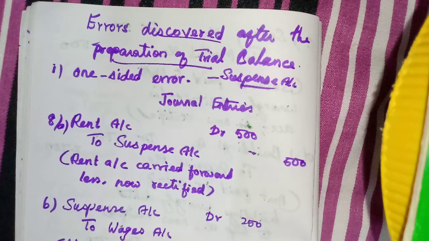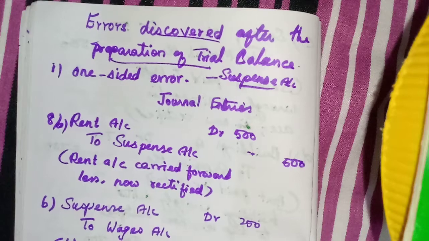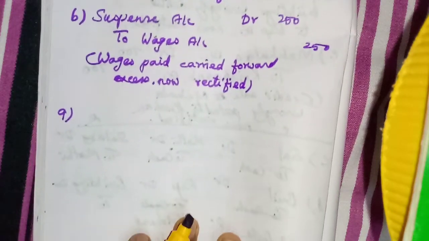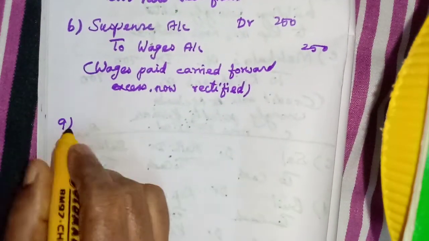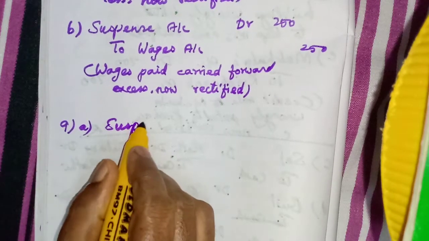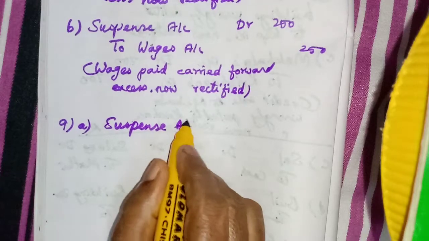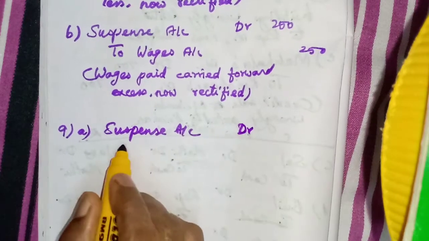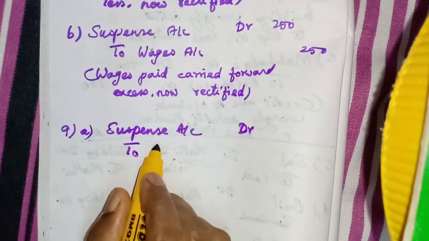So you write DR. Then overcast, that is an arrow mark up. Increase more. So what should we do? We should credit. Opposite we have to do. If purchases book is credited, what should be debited? Suspense account. So suspense account debtor to purchases account.